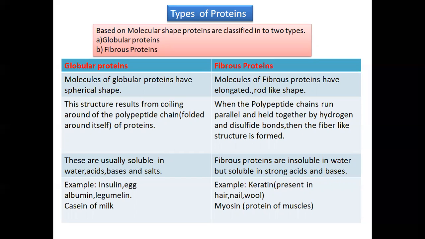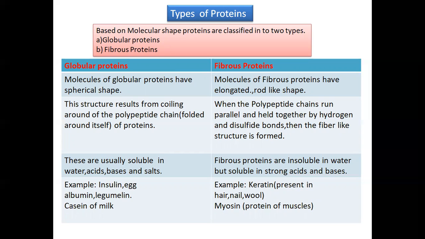These fibrous proteins are insoluble in water, but they are soluble in strong acids and bases. So depending upon their molecular shape, one spherical and one fiber-like, they are classified into globular proteins and fibrous proteins.